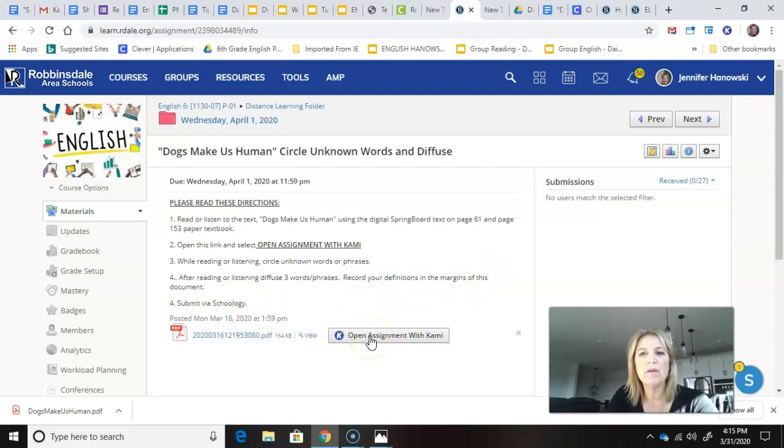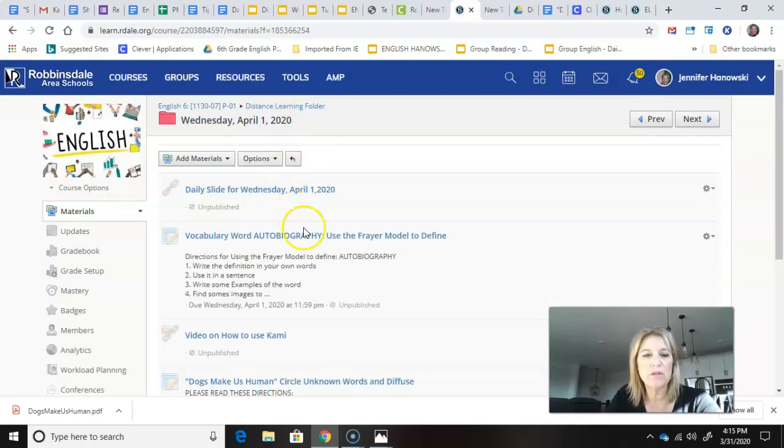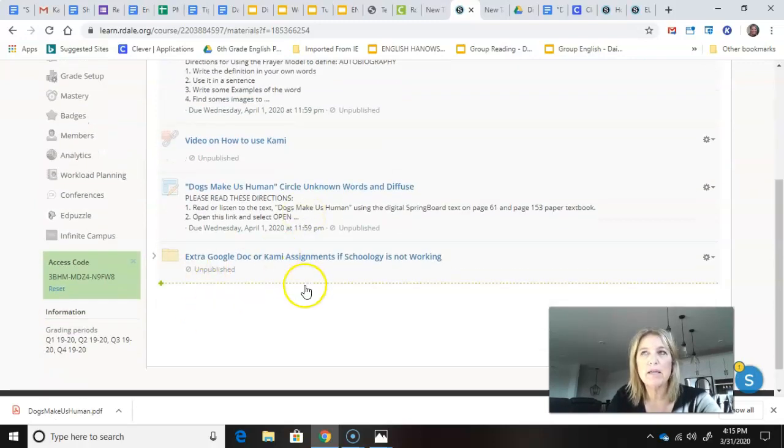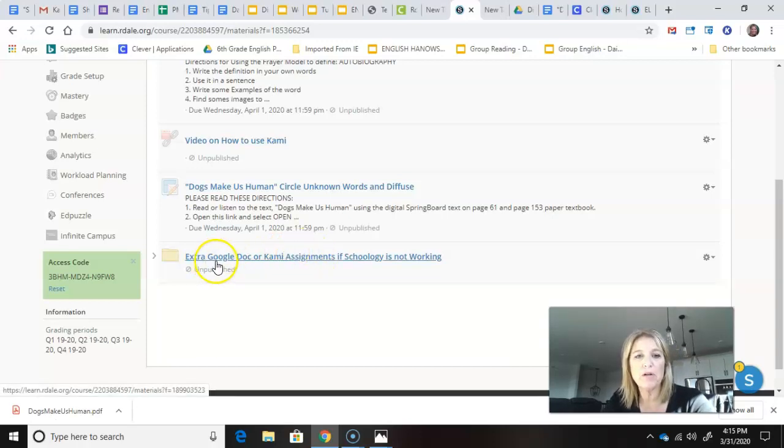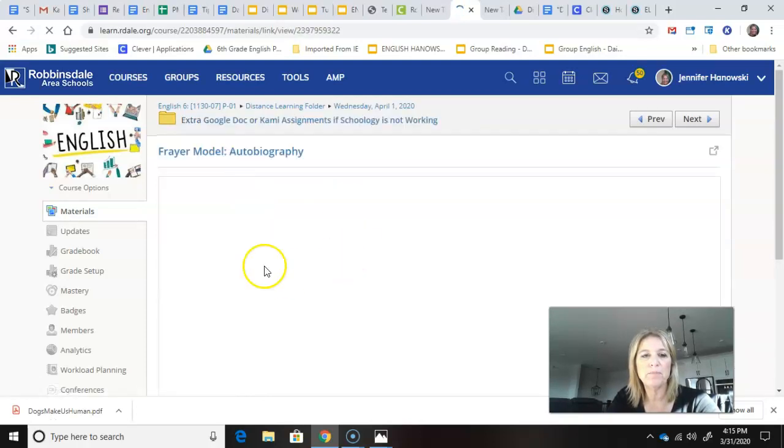So you're going to do that, and when you do that, it'll allow you to use all the tools to write on this document to send it to me. So then if I go back to the Wednesday folder, now let's say we have some issues like we did on Tuesday. There were problems getting the document to submit or to even open up on Schoology. I made a folder, extra Google Doc or Kami assignments if Schoology is not working. So don't use this unless you can't do it on Schoology. But here is the Frayer model again. You get to do it right here.